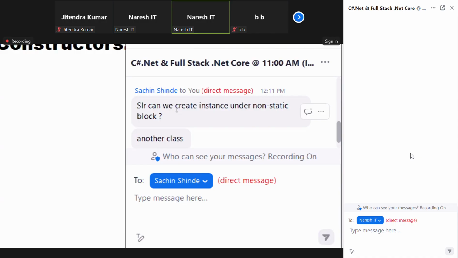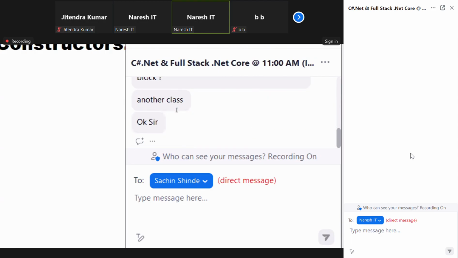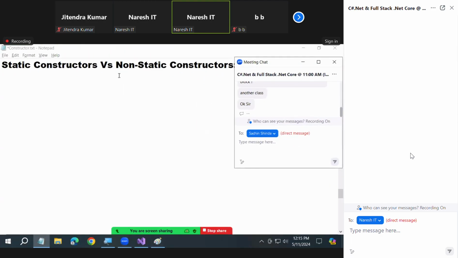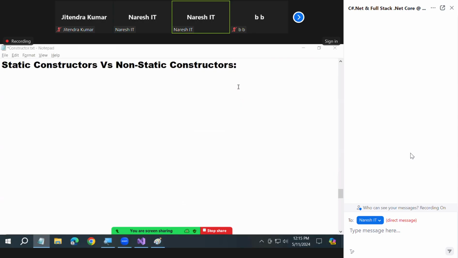Practice, man, first. Can we create an instance under a non-static block? I already showed you that it is possible. I showed you in the second example only. In the test program, under call methods, you created an instance of the methods class, where call methods is a non-static block.